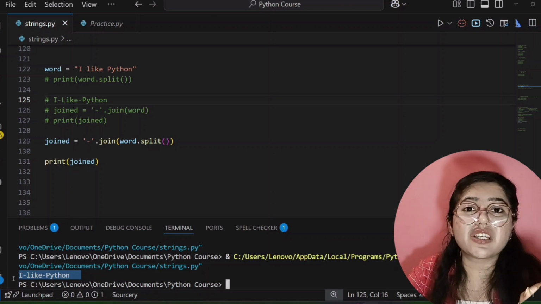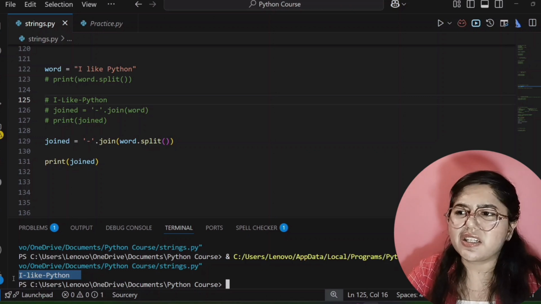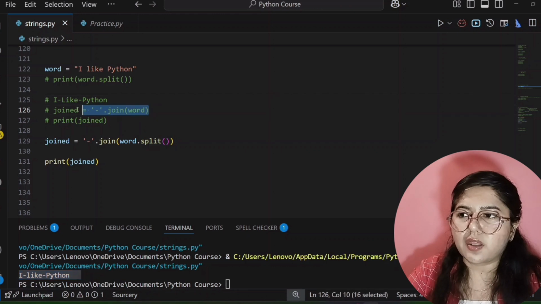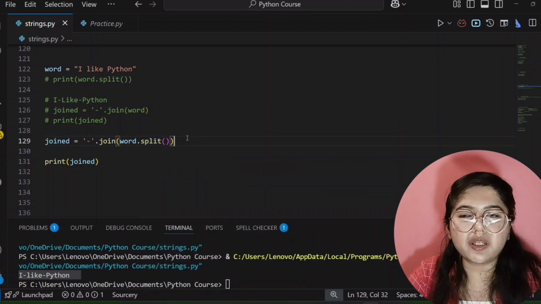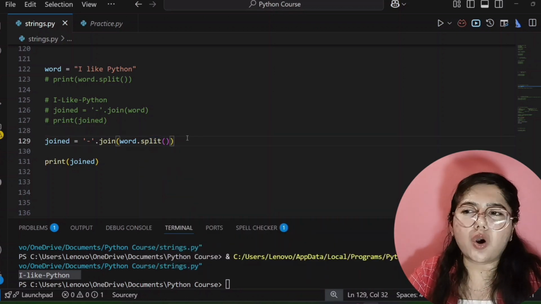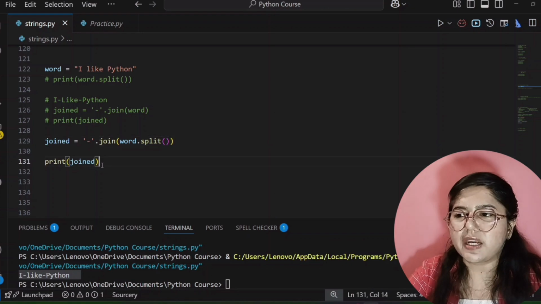But if you want to separate each and every character, then you can directly write like this. It will separate and print, but if you want to separate each and every word and then join with the help of hyphen or any special character, then you can write like this.